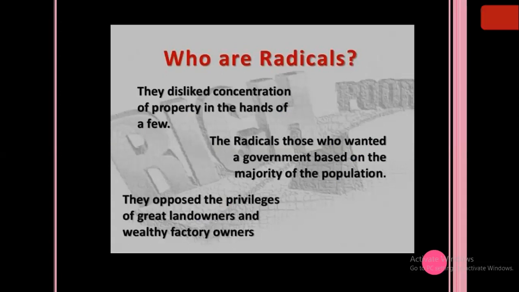They said when there are lots of land, farms and all, it should be given to the poor peasants and farmers to work. They should not be taking any rent or tax from them, because farmers and peasants are those people who are producing for the whole nation. Then why should they pay rent for the farm and fields and all? So the concentration of property in the hands of few was disliked by the radicals, and they wanted a government based on the majority of the population, not everyone, which was the majority. From those majority of the population, the government should be made.